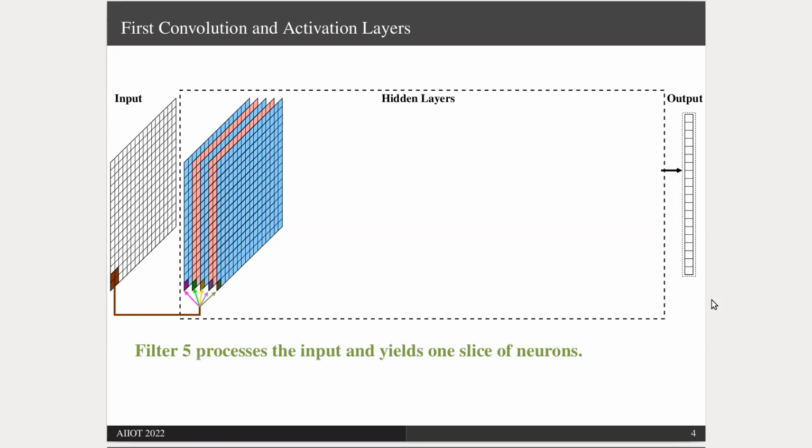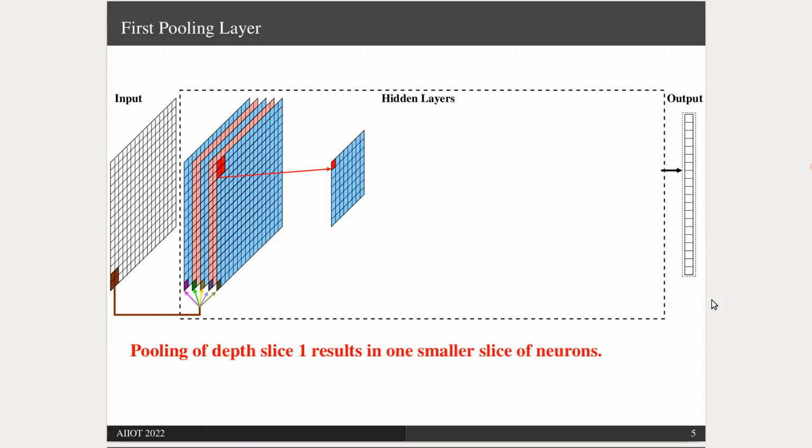After the first convolution and activation, we apply max pooling to one depth slice at a time. The pooling function acts on a segment of depth slice 1 and produces just one neuron. And by sliding the pooling function horizontally and vertically, we get one complete slice of neurons, but with smaller dimensions. Similarly, we apply pooling functions to other depth slices independently, and we get more slices of neurons. That completes the first pooling layer.